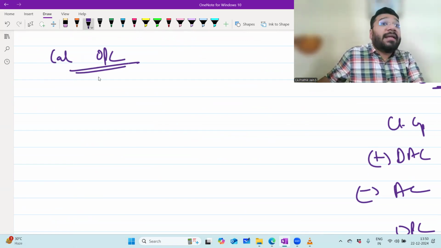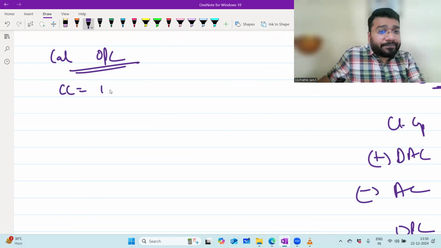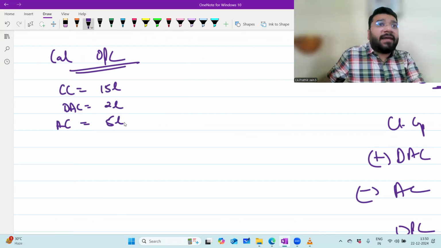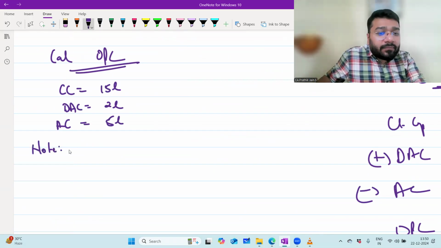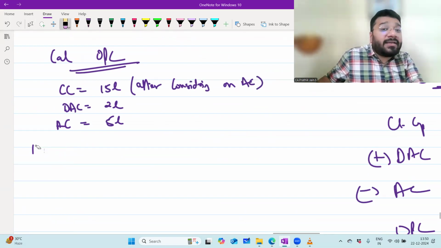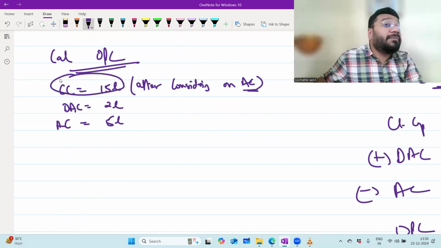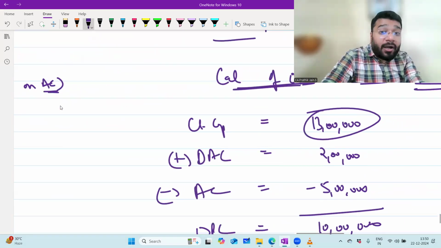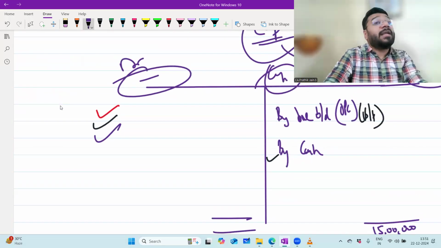Calculate opening capital. In the question, they're telling that closing capital is 15 lakh, drawing against capital 2 lakh, additional capital 5 lakh. There's a note here: closing capital has been calculated only after considering the additional capital. Which means, to calculate this closing capital, what is not considered? Drawing against capital is not considered, which means this drawing against capital is never debited in your capital account.